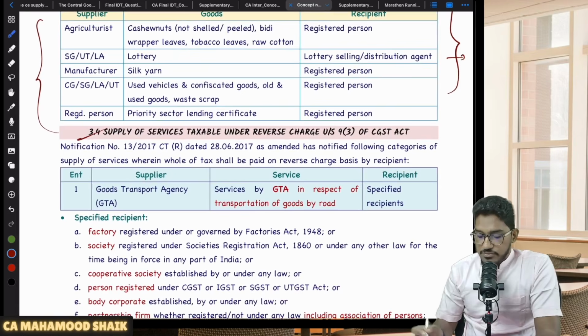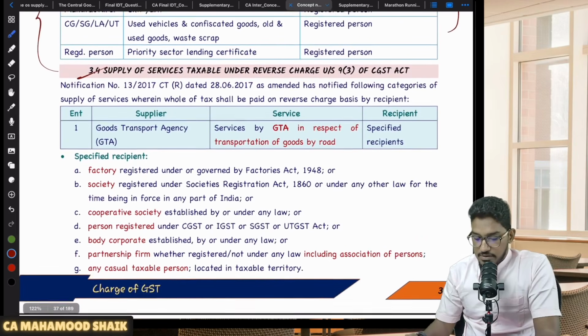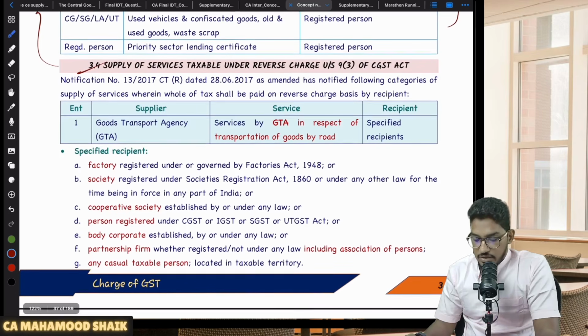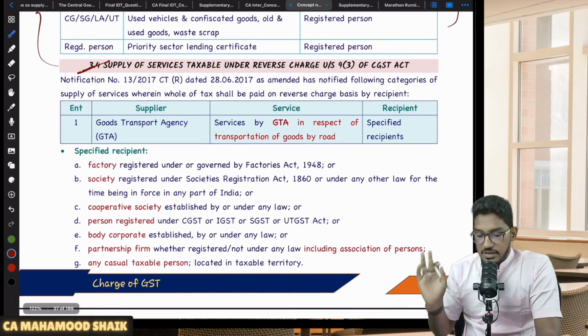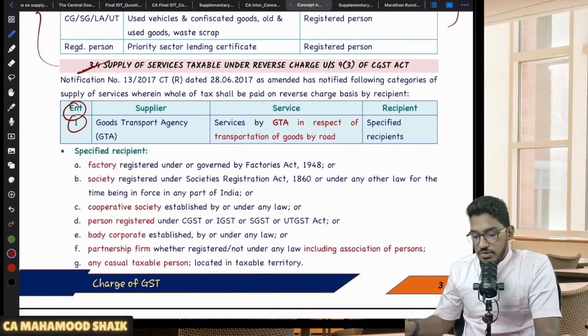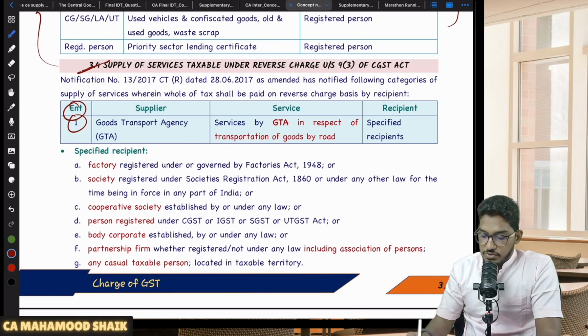But there are a good number of services which have been covered under reverse charge mechanism. So let us try to understand all those services which are covered under reverse charge mechanism. First category of service, we will talk about GTA, the services provided by a goods transport agency by way of transportation of goods to a specified recipient. They will get covered under reverse charge mechanism.